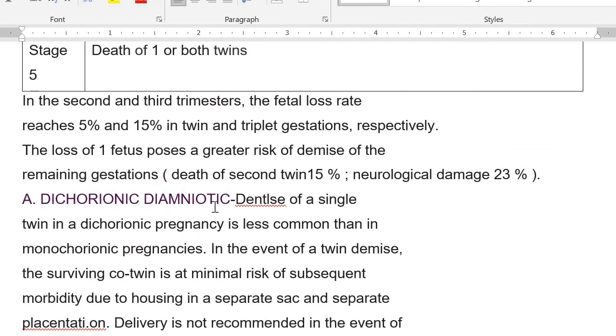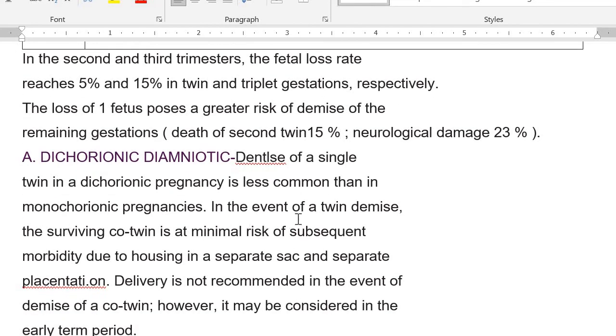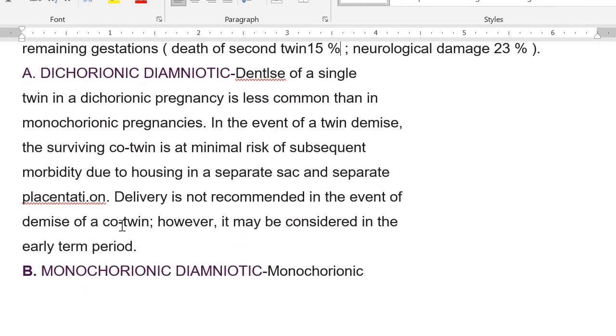So in a dichorionic diamniotic pregnancy, what happens? Demise of a single twin in a dichorionic pregnancy is less common as compared to monochorionic pregnancies. In the event of a twin demise, the surviving co-twin is at minimal risk of subsequent morbidity because he is living in a separate sac and has a separate placenta. Delivery is not recommended in the event of the demise of a co-twin. However, it may be considered in the early term period. Because one fetus is dead, this is not an indication that you should deliver the second one. How we can manage, we will talk about that in a while.